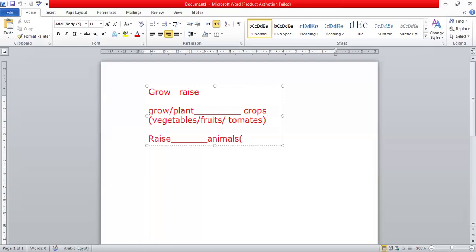Here we have raise animals like what? Like sheep, hens, or chicken, cows, dogs, all these animals. So we use the verb raise with these animals. All of these take the verb raise. Okay, we have here raise and we have here grow. This is the difference between both verbs. Let's go to another one.